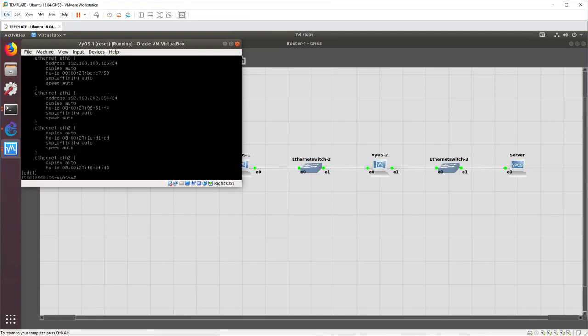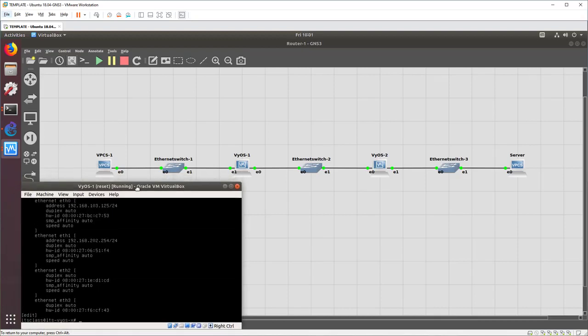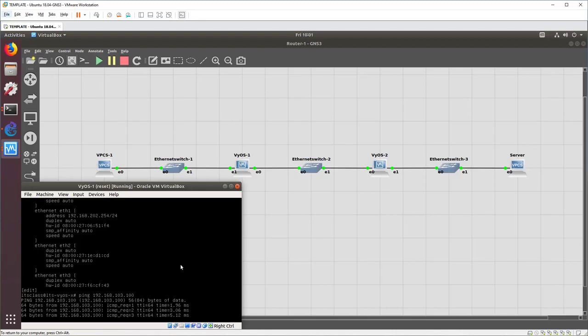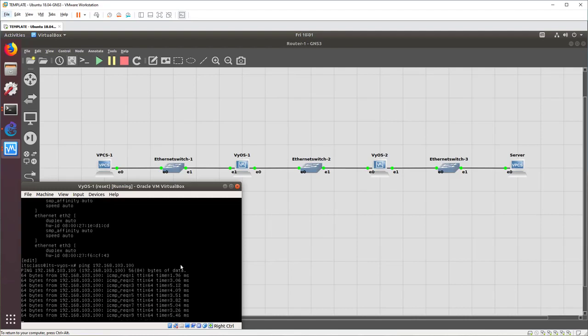One of the easiest tests that I should have followed, it's my own best advice, is to ping all the different segments of your network to make sure they work. So ping between VPCS 1 and VyOS 1 in that network and make sure it works. And in this case, I'm going to ping between VyOS 1 and VyOS 2 to make sure they do what they should do. And you can see here I'm pinging 192.168.103.100, which is the IP address of VyOS 2. VyOS 1 and VyOS 2 are both on the 103.0 network. And you can see that it pings back and forth. This is something I should have done myself and just missed it as we went along.